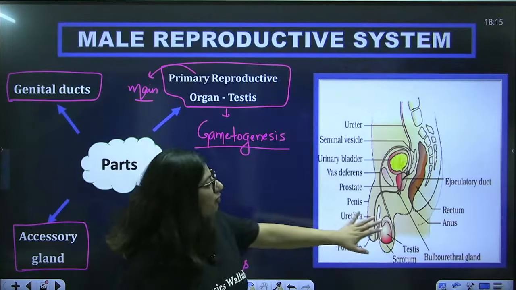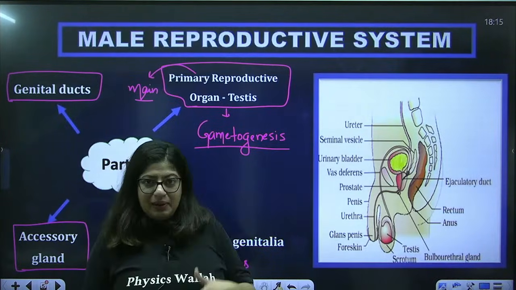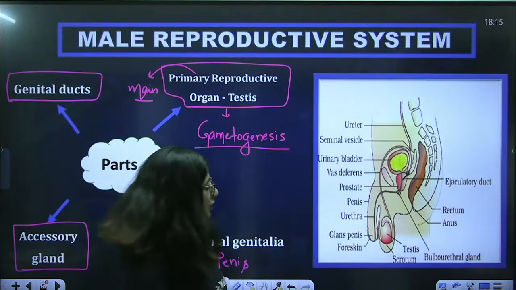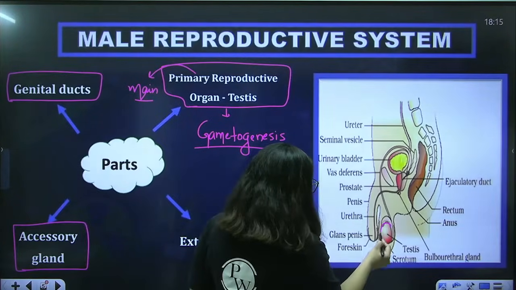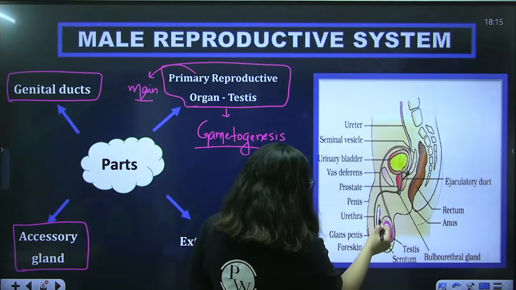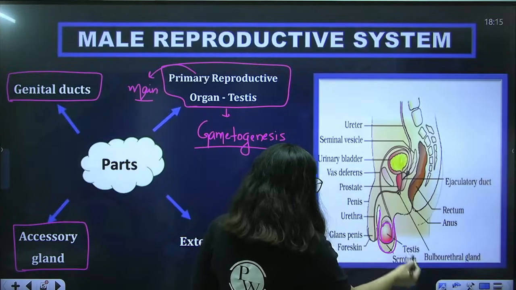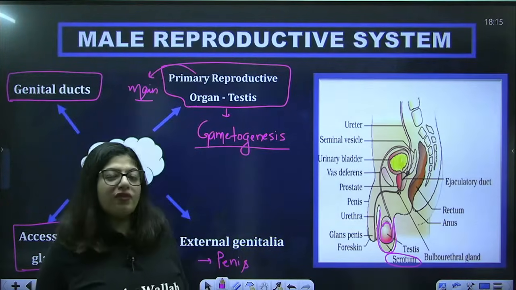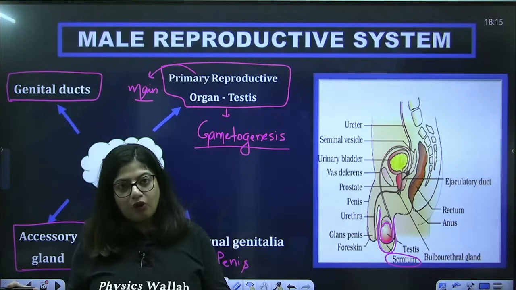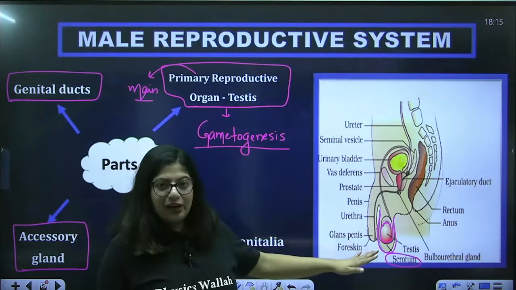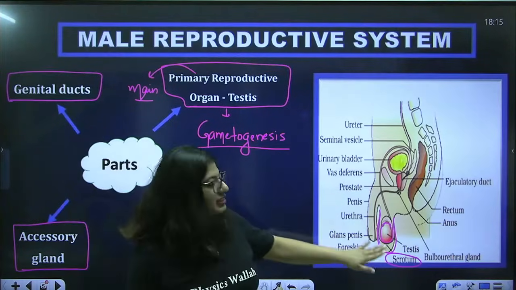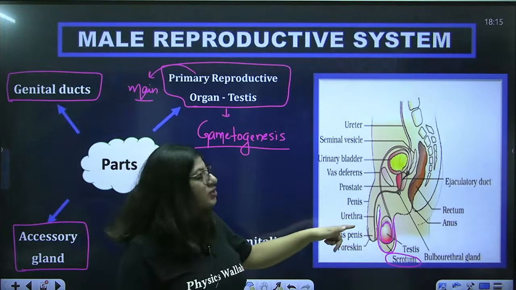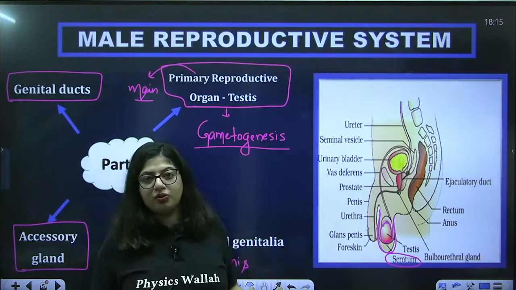So this is the overview diagram of the male reproductive system. Let's have a look and then we'll start with the detail. So you can see here, this is testes, which is present in this sac-like structure known as scrotum. Like in females, ovaries are always present in the abdomen. Unlike that, here the testes are present outside the abdomen in a sac-like structure known as scrotum.